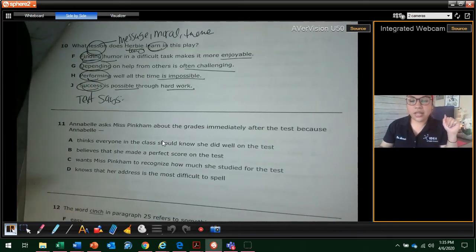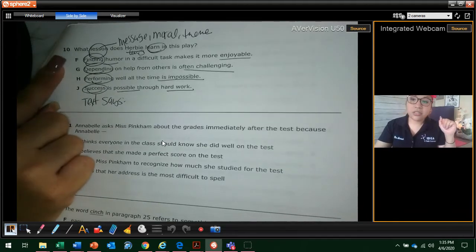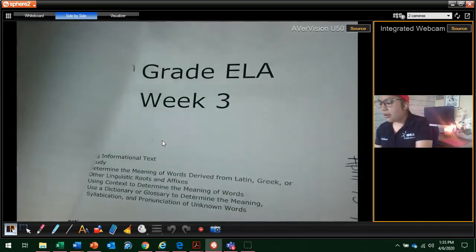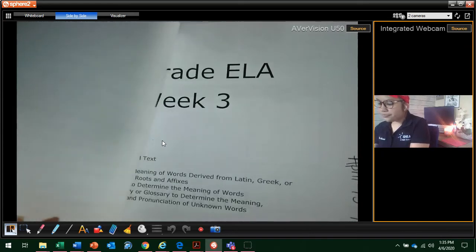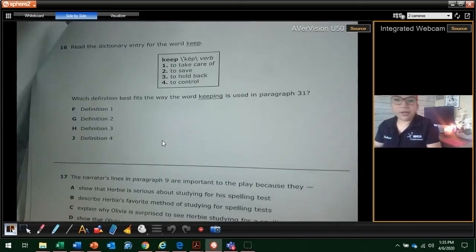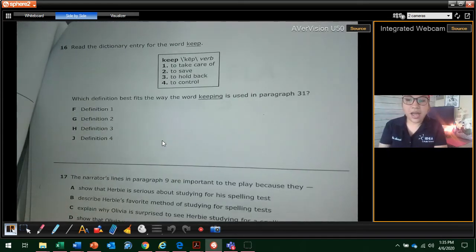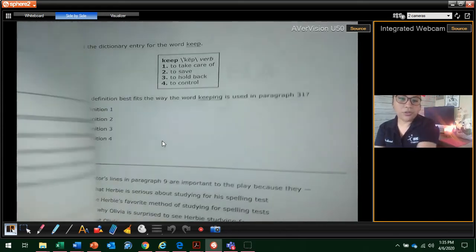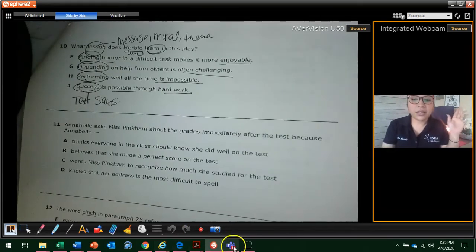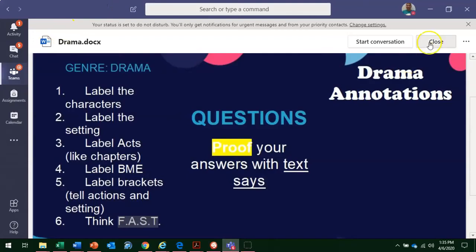So boys and girls, today you have numbers 10. So it starts with number 10. So technically this is number 1. So from 10 all the way to number 17. So you have 8 questions today. Let me show you where you're going to submit it. So it's the same thing. You would go to Teams. So we're going to close this one out.